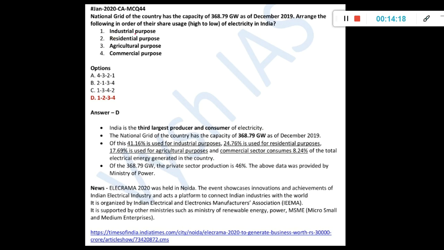So it is in the same order. Highest is industry, then residential, then agriculture, then only commercial will come. Okay, so these kinds of questions can be a little tricky. As of now, you can learn it by heart, because if UPSC is asking, they will ask for the same timeline only, by end of 2019.